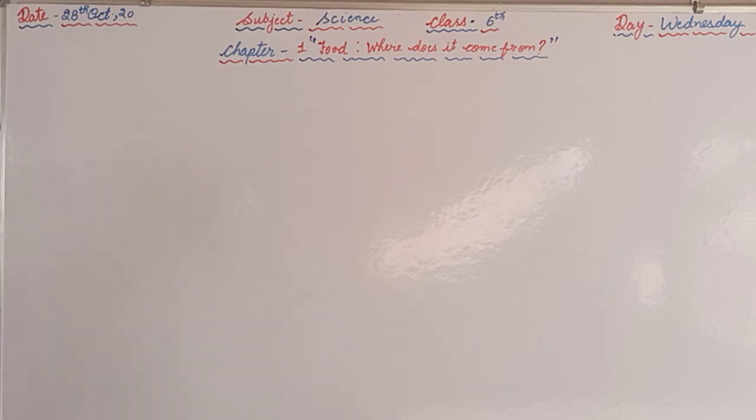After question number 3, one more question is there, question number 4, that is the fill in the blanks. So we are supposed to discuss that as well. The options are given in the brackets: herbivore, plant, milk, sugarcane, carnivore. So first one is tiger is a, right now we have discussed in the previous question, the tiger are dependent on the other animals for their food. So tiger is a carnivore because it eats only meat.